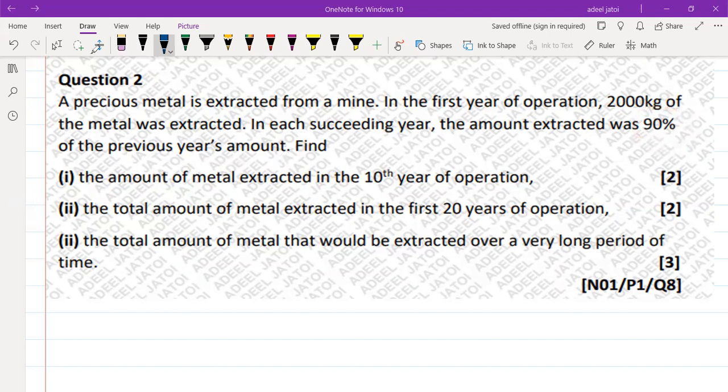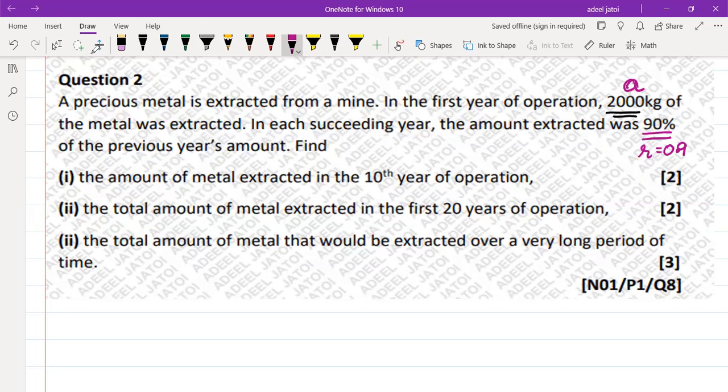That means it is clearly mentioned that this 2000 is basically your first value. This 90% is your ratio. So that means R should be 0.9. Find the amount of the metal extracted in the 10th year of operation.